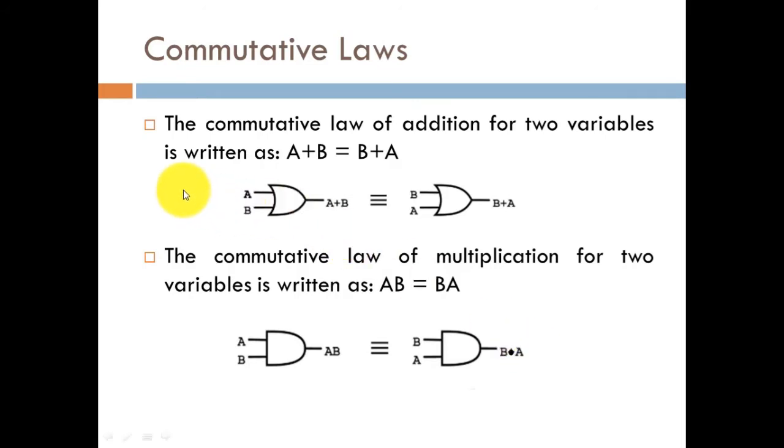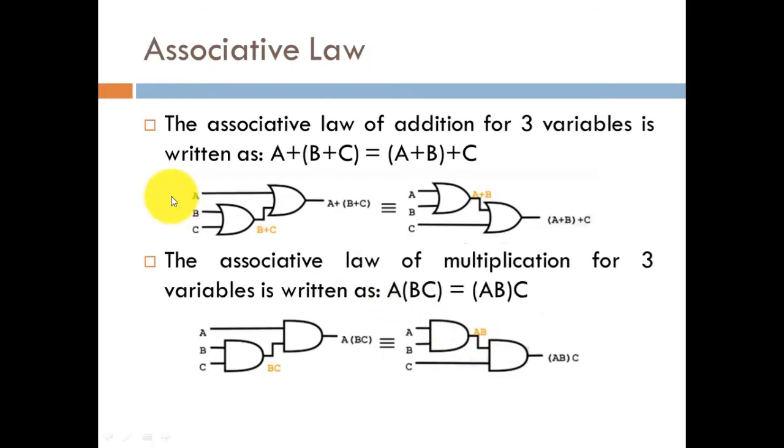So these two laws hold for addition as well as multiplication. This basically represents the commutative law, which deals with the change of order. The change of order of variable inputs will not alter the output of any digital circuit, or you could say your AND or OR operations. So the next law is the associative law.